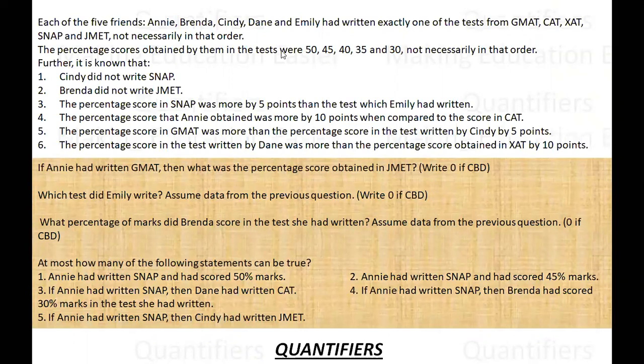Okay, so what is here? Each of the 5 friends, Andy, Brenda, Cindy, Dane, and Emily, A, B, C, D, E, had written exactly one of those tests, GMAT, CAT, SAT, SNAP, and JMET, not necessarily in that order. The percentage scores obtained by them were 50, 45, 40, 35, and 30, again not in the same order, obviously. Now there is some information given.